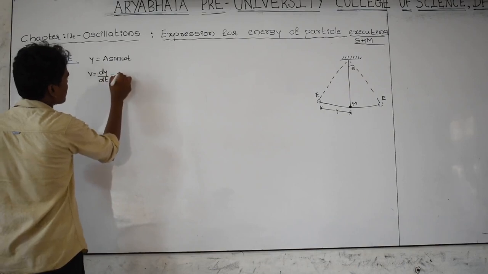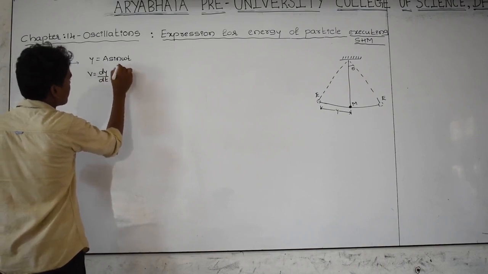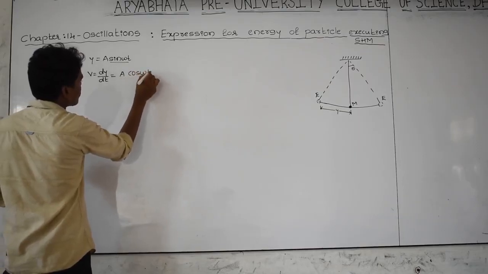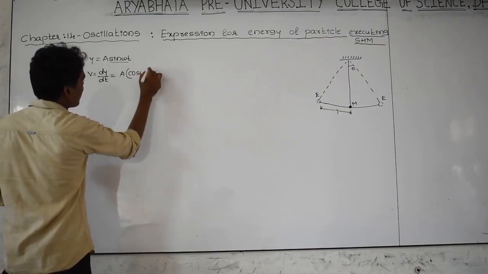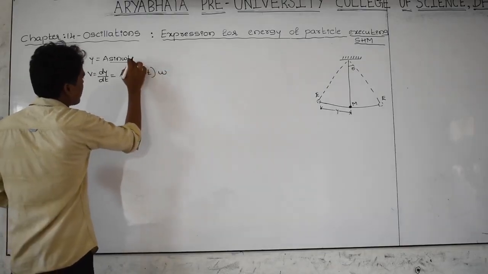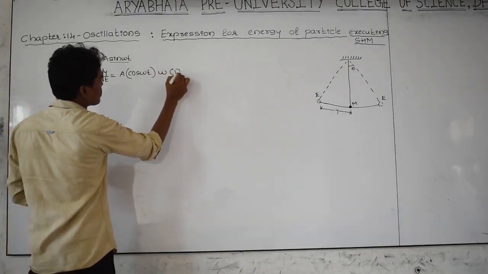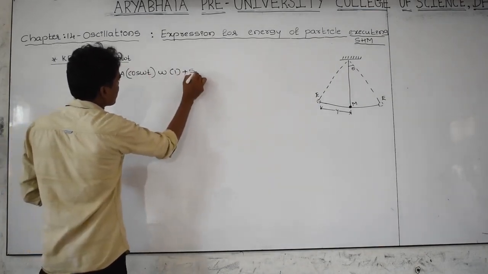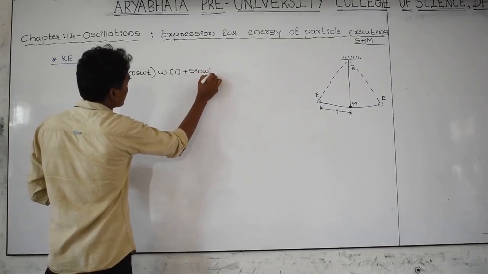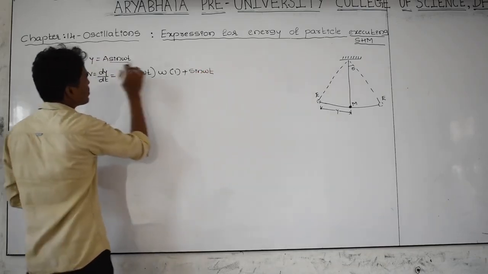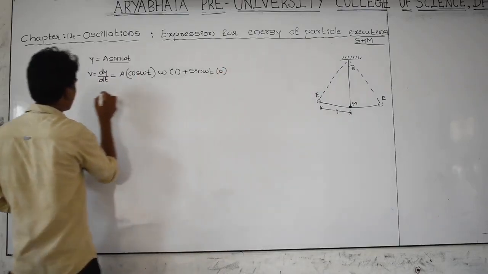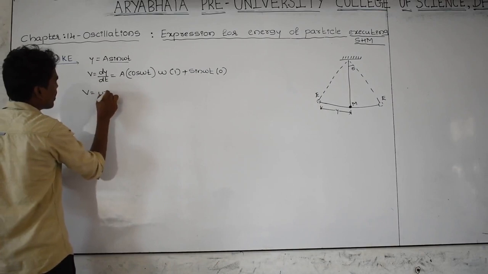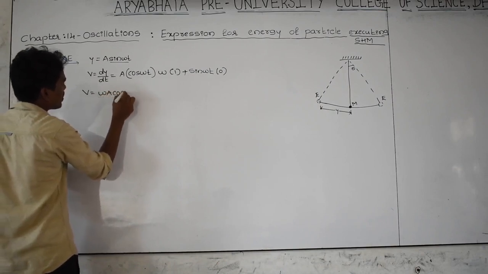Differentiate a as it is, differentiation of sin omega t is cos omega t, again times omega, differentiation of omega t is omega. Then plus keep sin omega t as it is, and differentiation of a is 0. Then velocity is equal to omega into a cos of omega t.